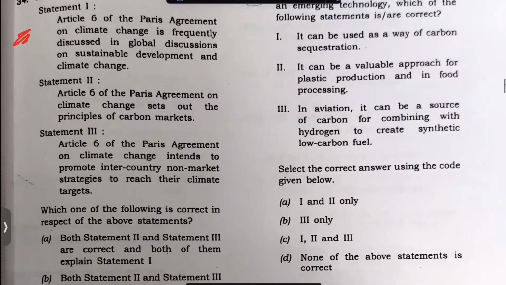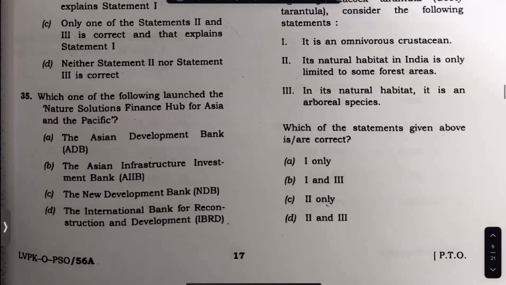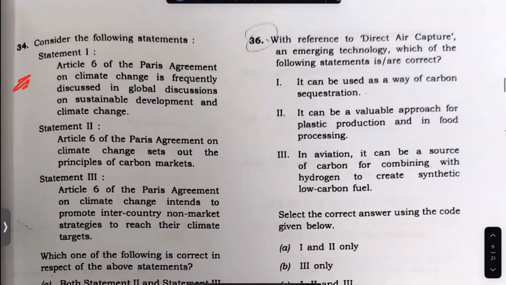But most of the things seem correct, which should have been taken. Nature Solutions Finance Hub for Asia. I was between A and D. Answer is A, but I'm not going to take it as an easy question.